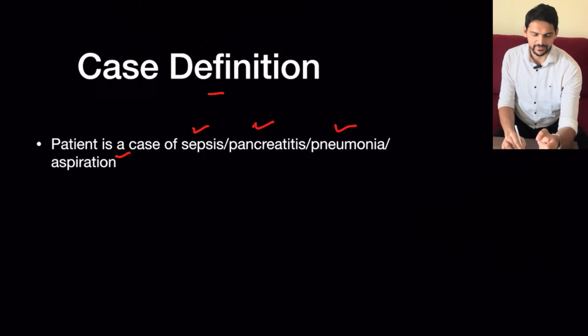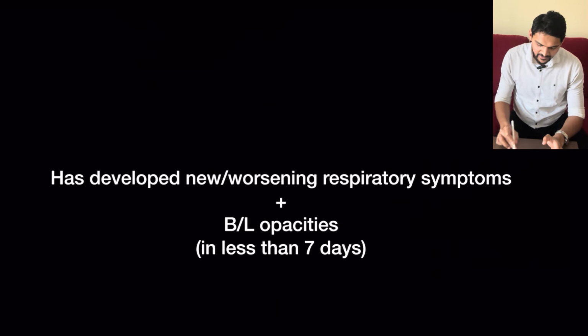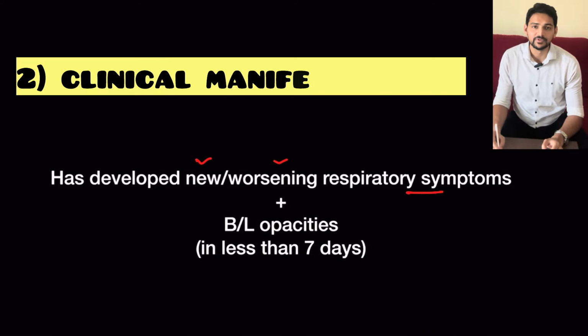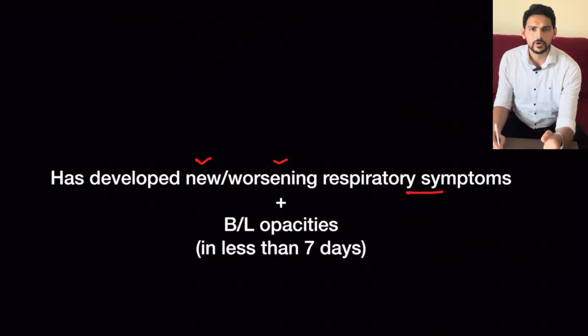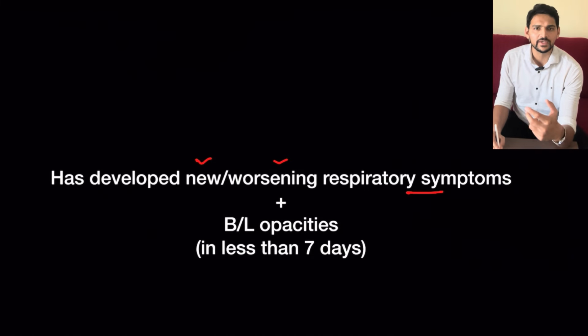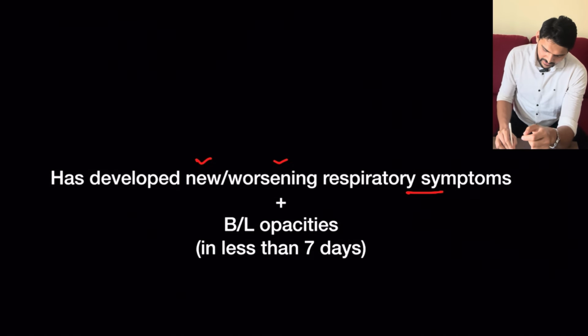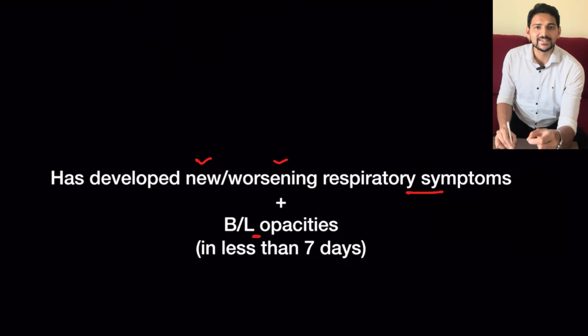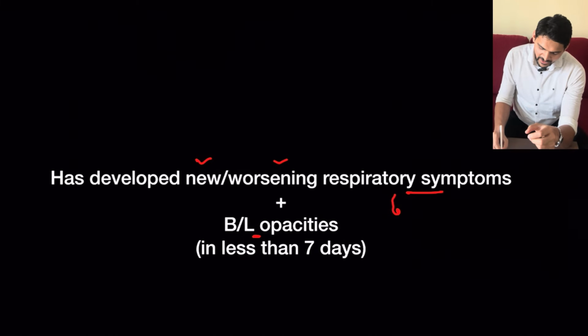even toxic inhalations. So in that scenario, such patients, if they develop new onset or worsening respiratory symptoms, for example, if you are treating a case of sepsis or some other infection, that individual starts developing new onset of respiratory symptoms. Similarly with pancreatitis. Otherwise, if you are treating a case of pneumonia or aspiration or some toxic inhalational injury case, which might be already having some respiratory symptoms, but there will be worsening of respiratory symptoms. Along with that, there will be bilateral opacities in chest imaging. So all these respiratory symptoms and bilateral opacities developing in less than 7 days.